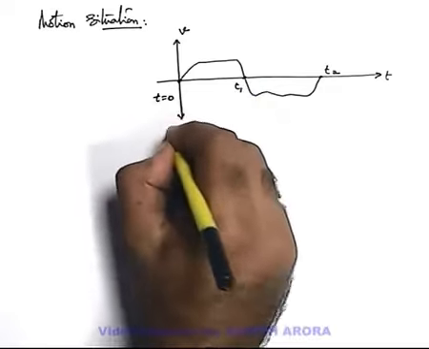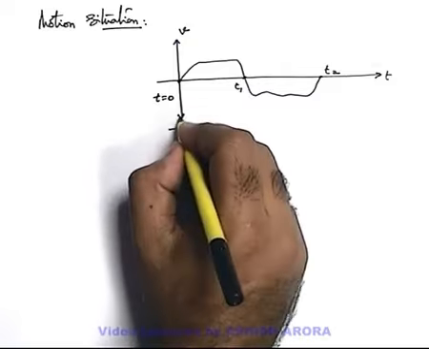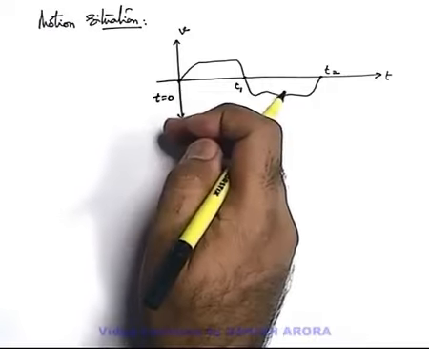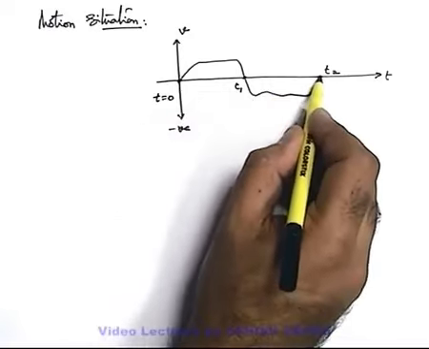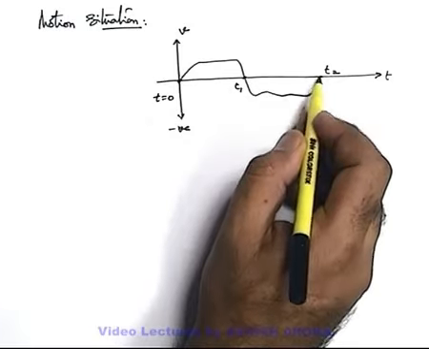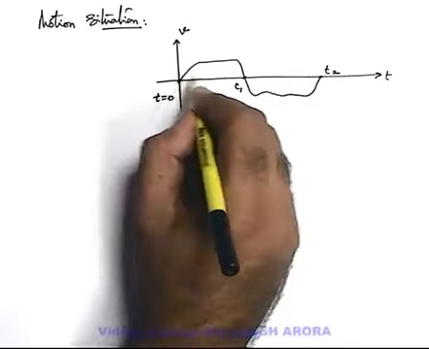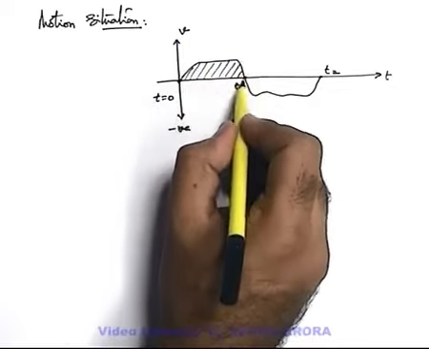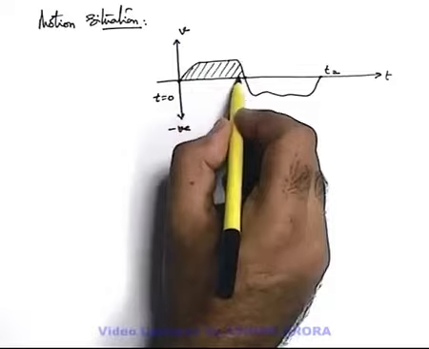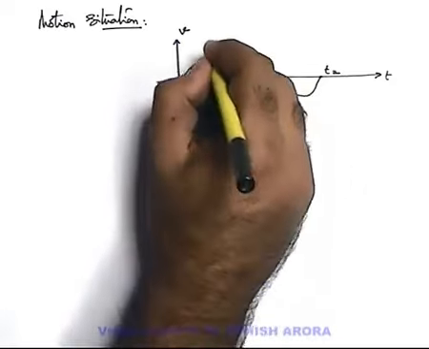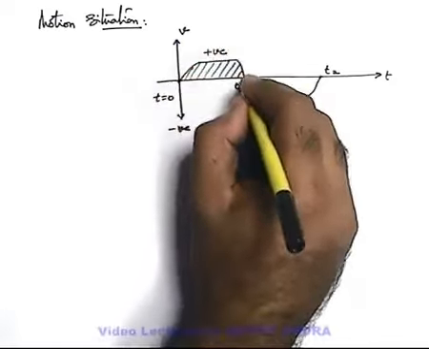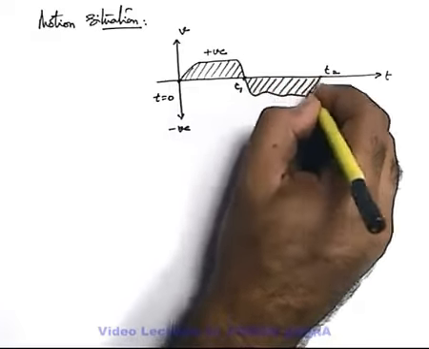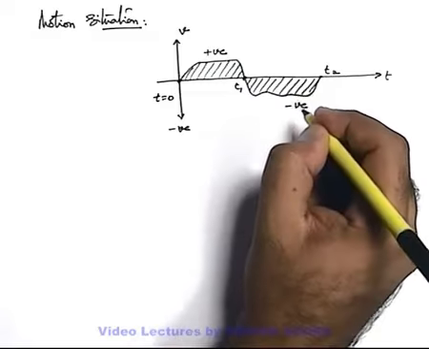You can say this is the negative direction of velocity, which means the particle has returned in the opposite direction, and at time t2 its velocity again becomes 0. So from time 0 to t1 the area between the curve and the time axis is above the time axis, this is positive, and from time t1 to t2 this area is below the time axis, so this is written as negative.